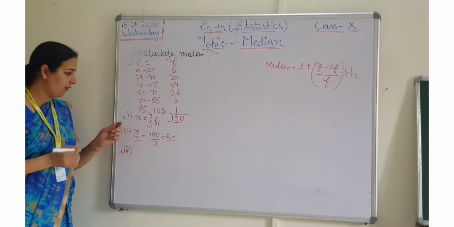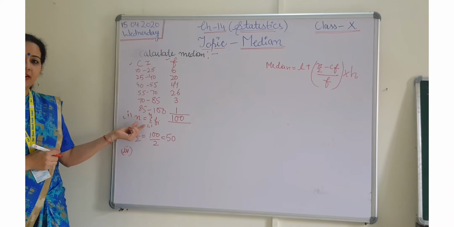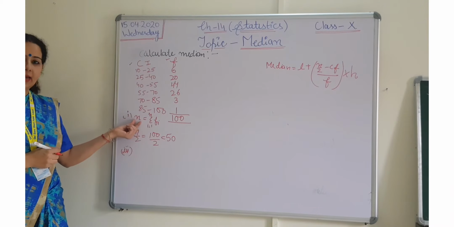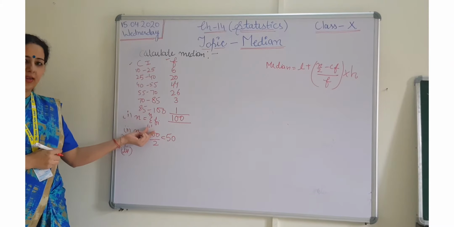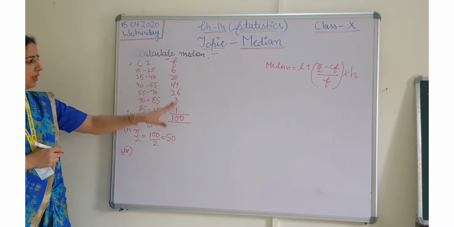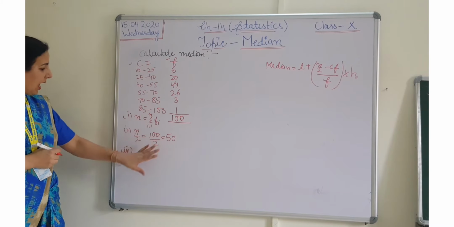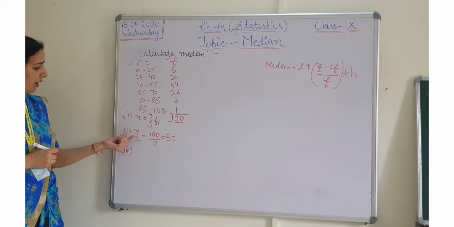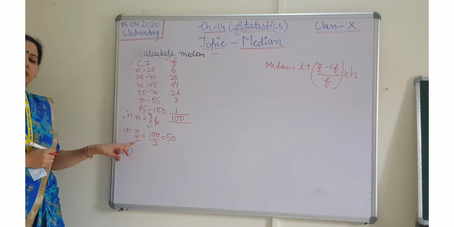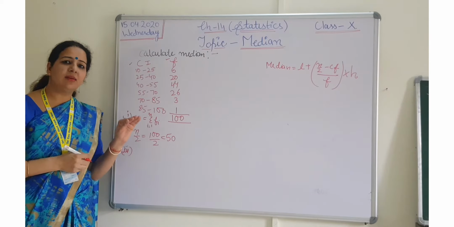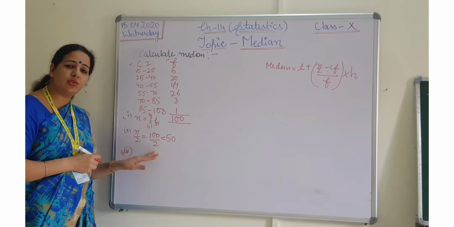First step is very easy. Calculate n. N means sigma Fi, or sum of all the frequencies here. After calculating this, you have to calculate n by 2. Means you just have to divide the sigma Fi with 2. And the answer is 50 here.